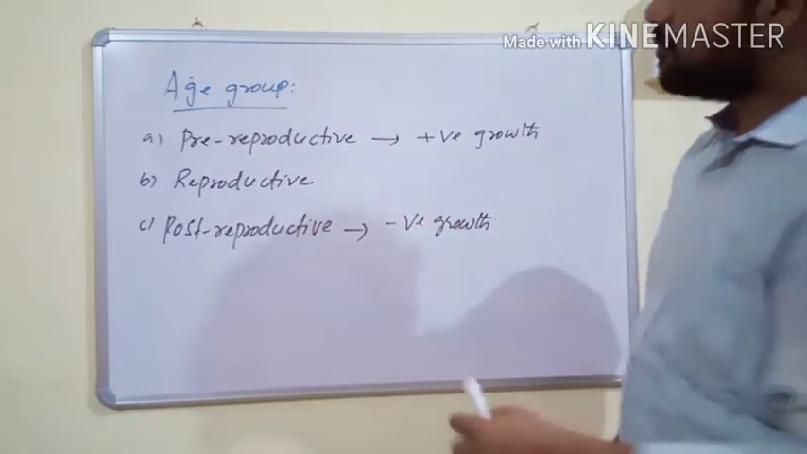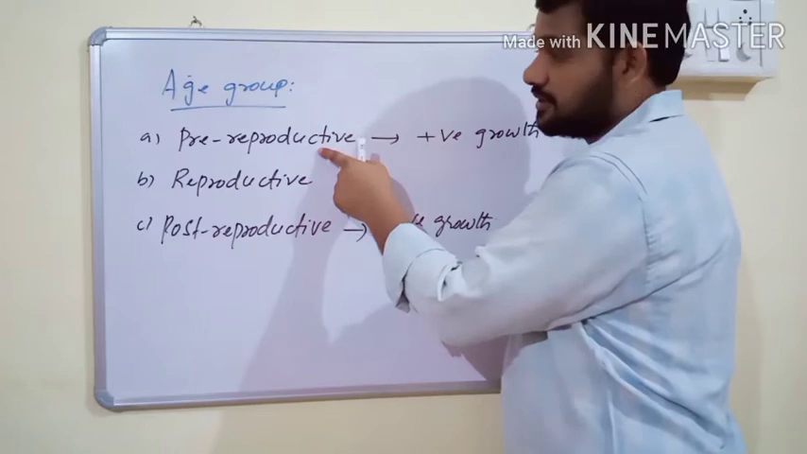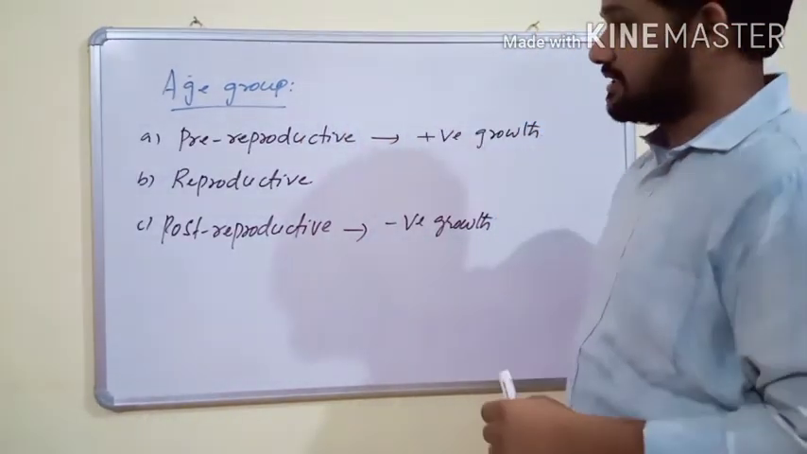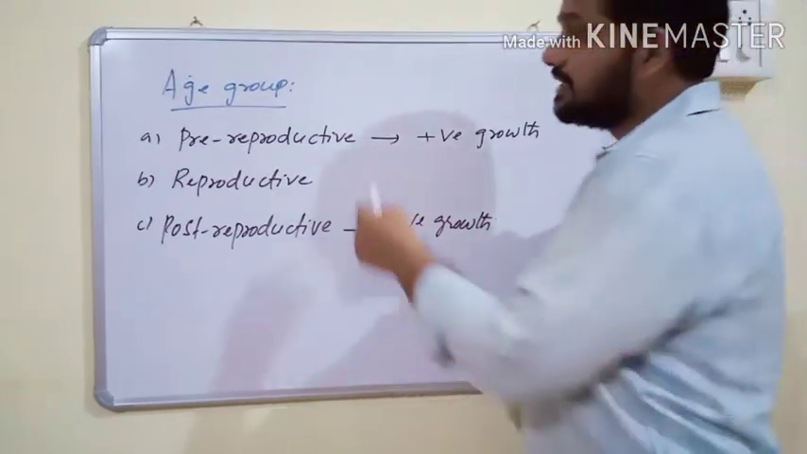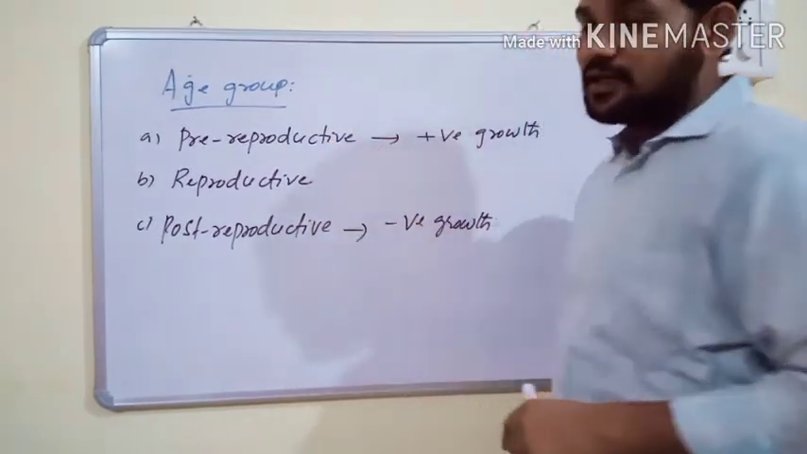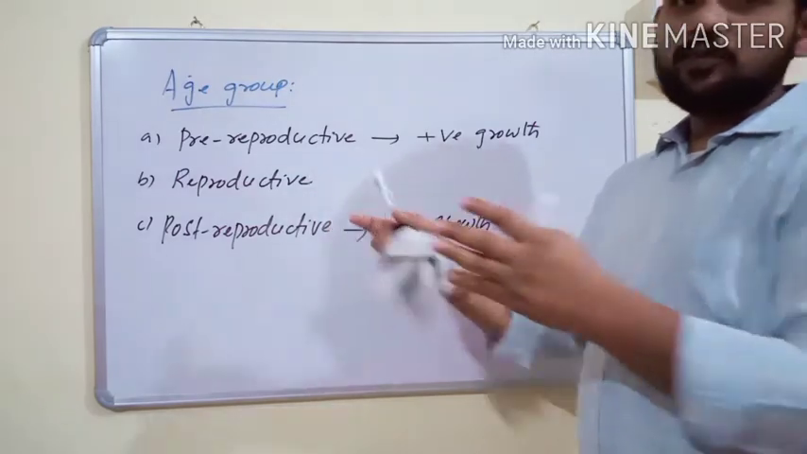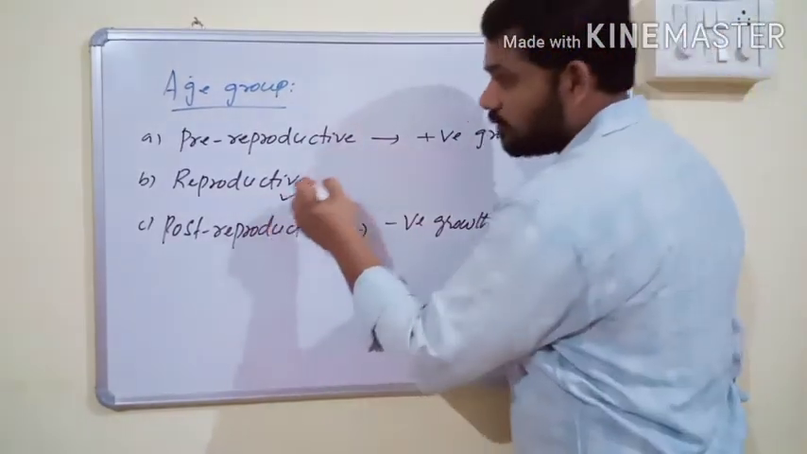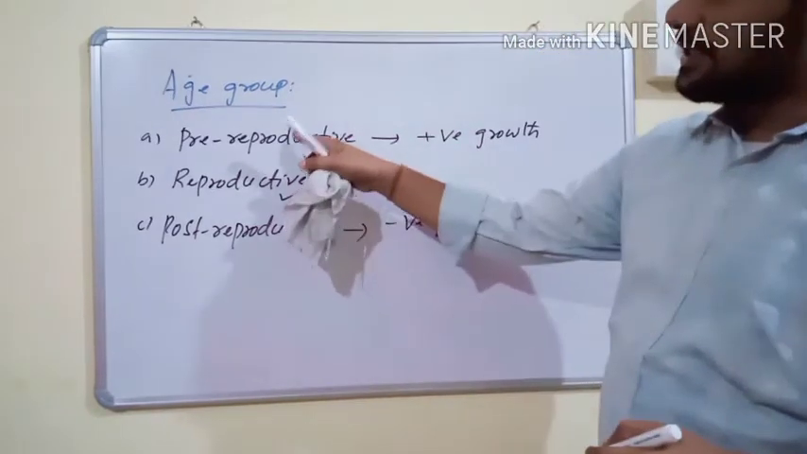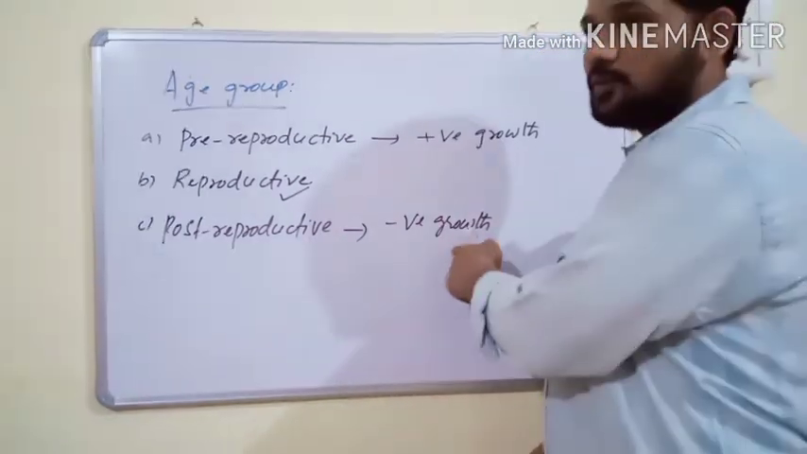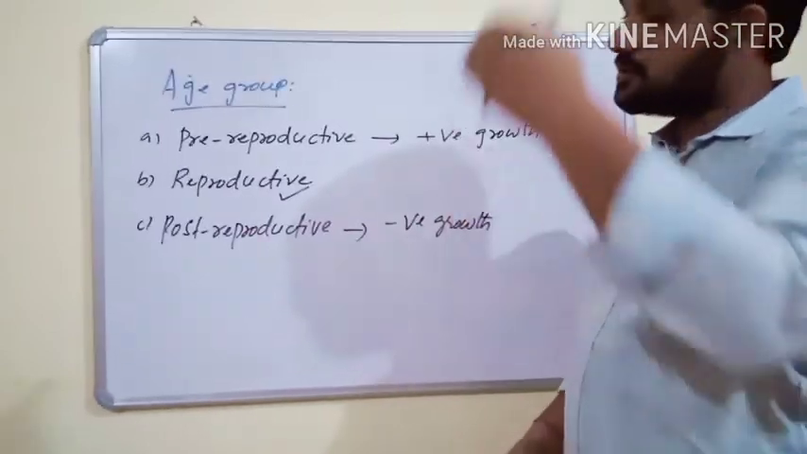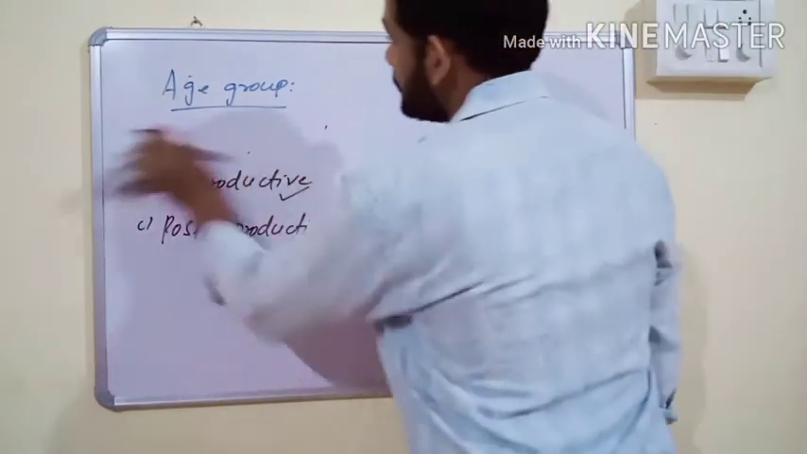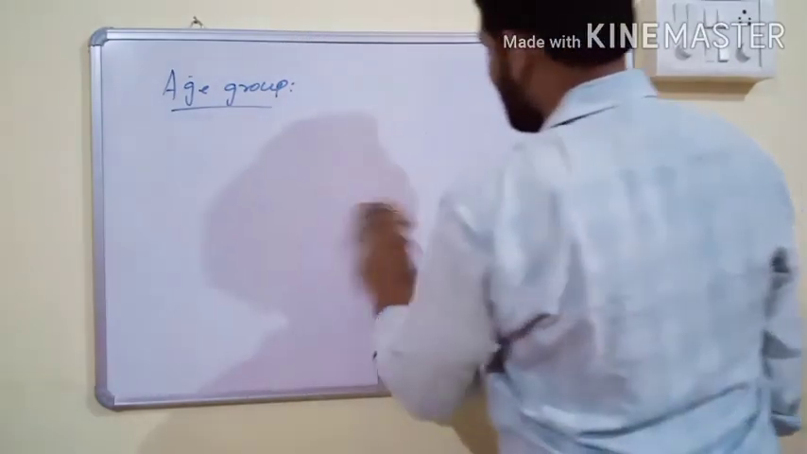If any population has more young individuals, then the population shows positive growth, or it always increases. If it has an equal number of pre-reproductive and reproductive individuals, then the population neither increases nor decreases. If it has more reproductive individuals than pre-reproductive individuals, then the population shows negative growth. It means the population is declining.